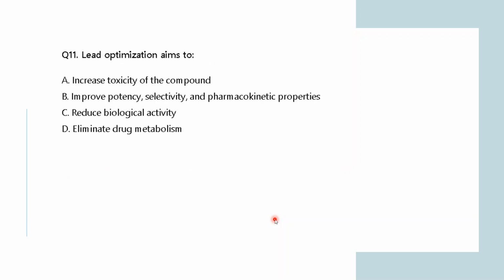Coming to the next question. Lead compound optimization aims to: A, increase toxicity of the compound; B, improve potency, selectivity, and pharmacokinetic properties; C, reduce biological activity; D, eliminate drug metabolism. Right now we know what a lead compound is. So if you are optimizing that compound, what would you aim for? Is it increasing the toxicity of the compound?